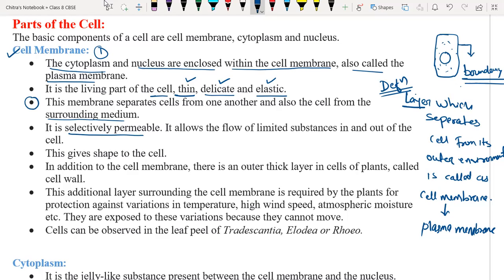It allows the flow of limited substances in and out of the cell, like exchange of nutrition, waste material, gases, water molecules. It allows only the selected particles which are required for the cell. This gives the shape to the cell. Cell membrane provides a particular shape to the cell.